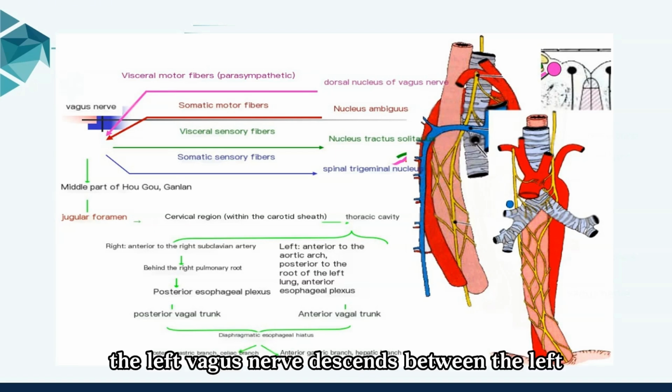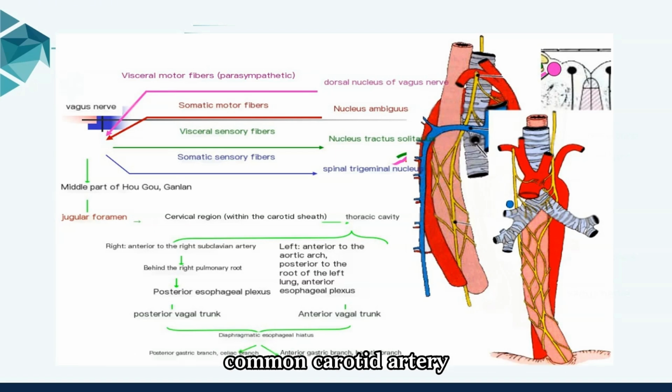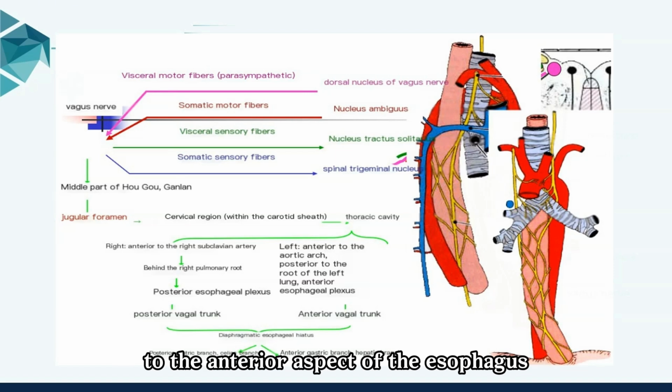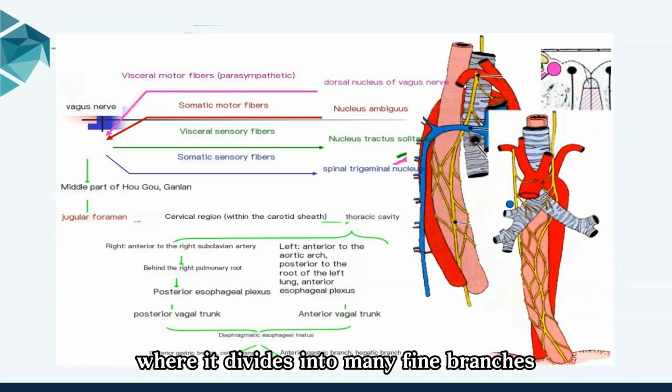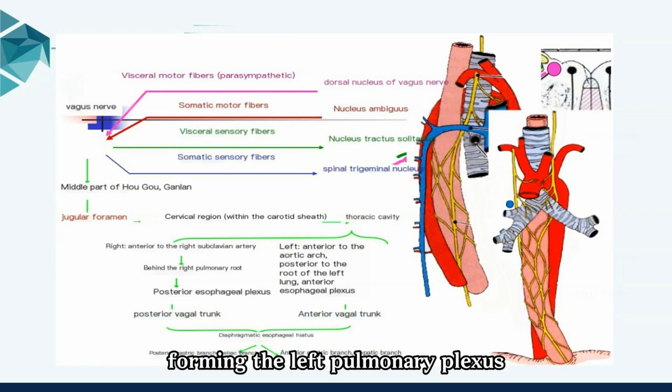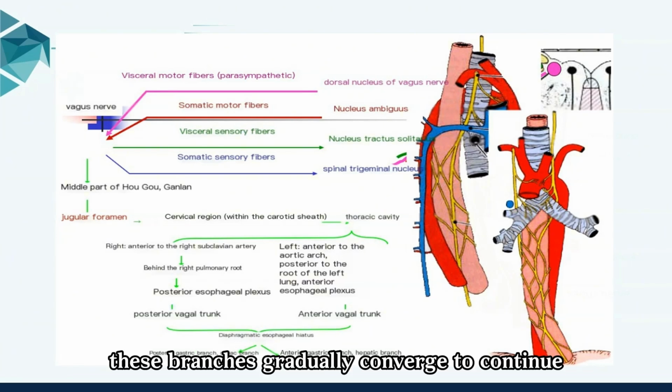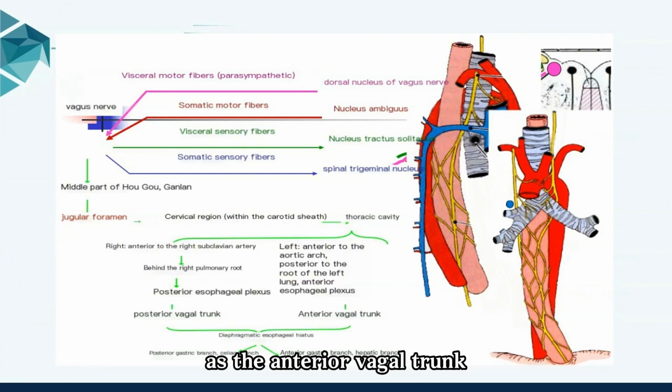The left vagus nerve descends between the left common carotid artery and left subclavian artery, passes anterior to the aortic arch, then descends posterior to the left lung root to the anterior aspect of the esophagus, where it divides into many fine branches forming the left pulmonary plexus and anterior esophageal plexus. As it travels along the lower part of the esophagus, these branches gradually converge to continue as the anterior vagal trunk.